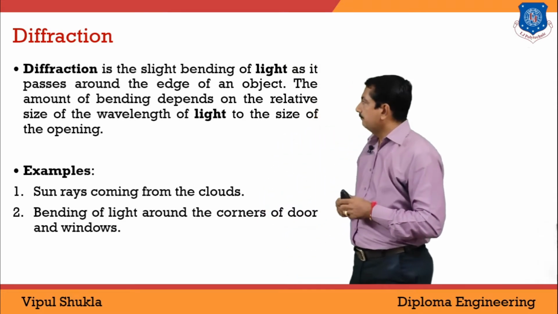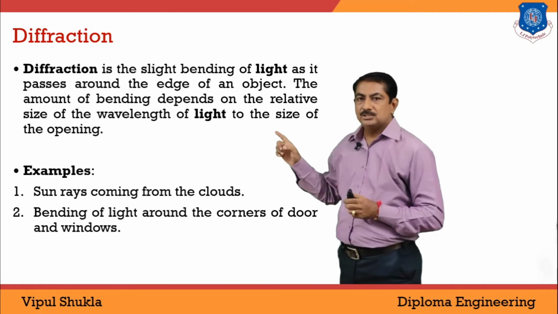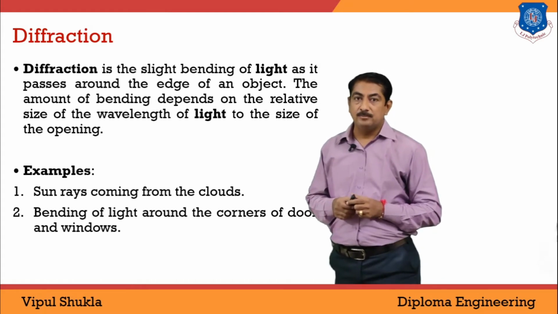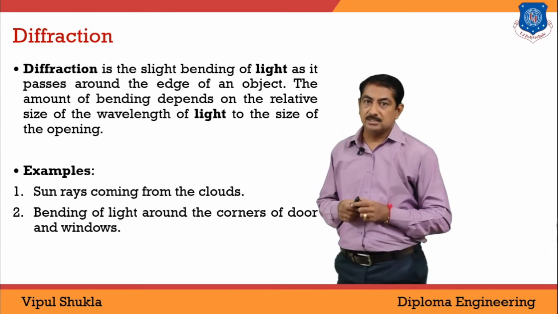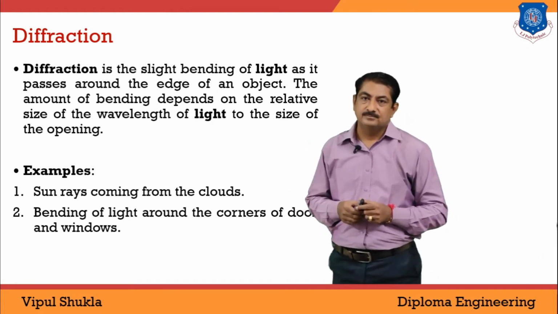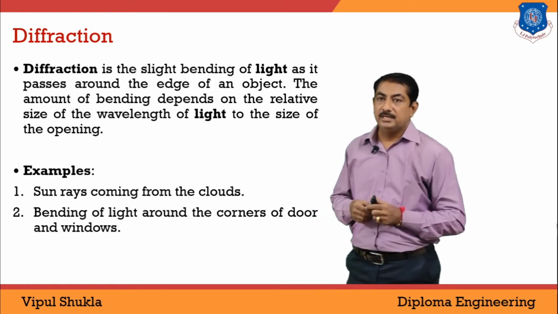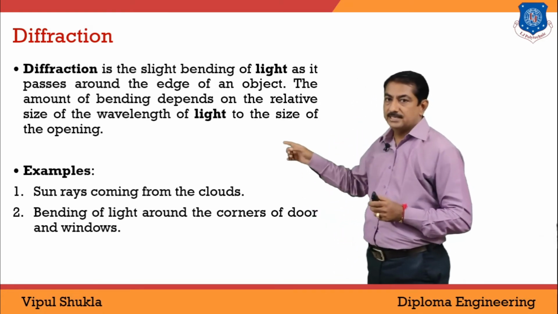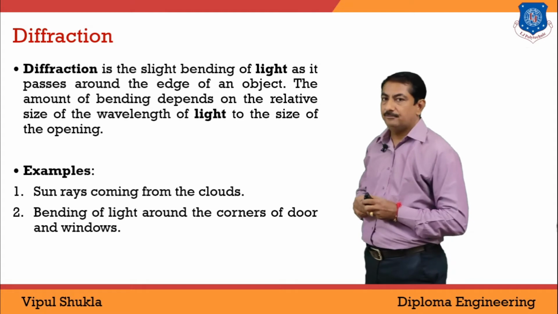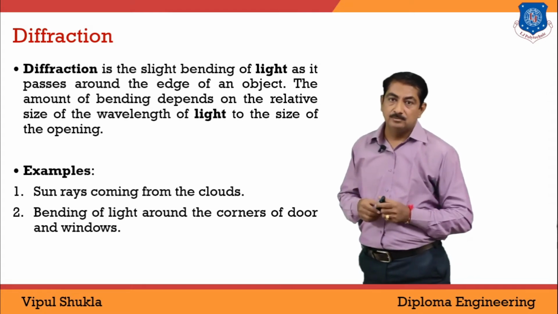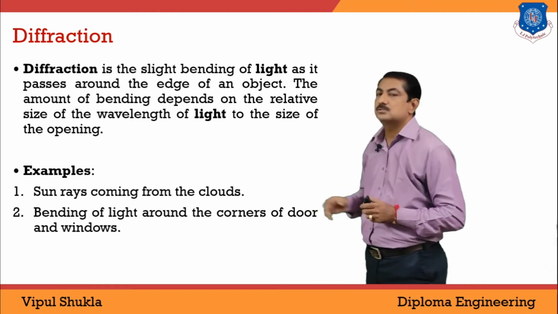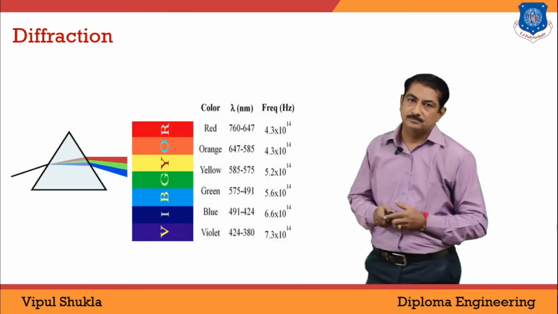Now, what is diffraction? Diffraction is the bending of light as it passes around the edge of an object. The amount of bending depends upon the relative size of the wavelength of light to the size of the opening. There are various examples of diffraction. First example, sun rays coming from the clouds. You are familiar with the rainbow. Second example, bending of light around the corners of doors and windows. This is also an example of diffraction.